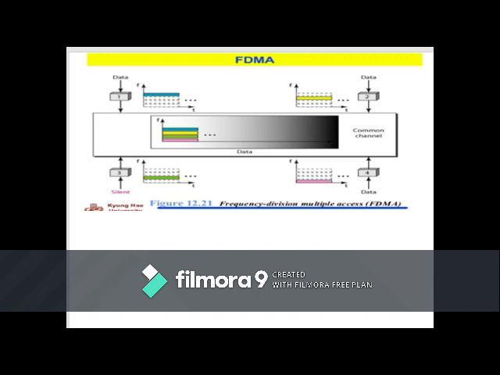So you can see in the diagrammatic representation, if we have data, then that particular station will have its particular band. You can see different colors for different bands: station 1 blue, station 2 yellow, station 3 green, and station 4 pink. So they are reserved already. In FDMA, the available bandwidth of the channel is divided into a number of bands separated by guard bands.